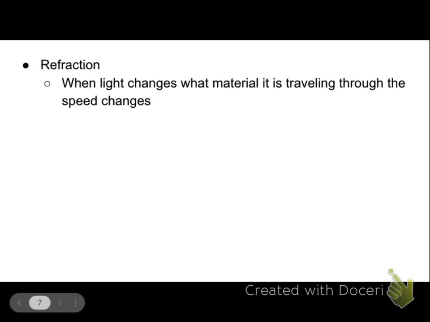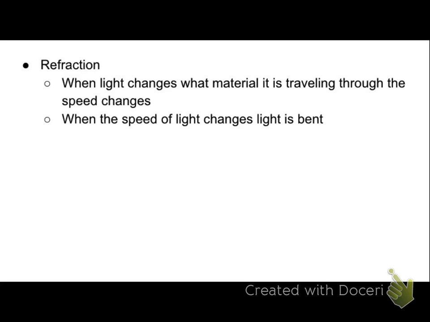The last thing that can happen when light hits an object is that it can be refracted. This happens in translucent and transparent objects because some light has to pass through the object. When light changes what material it's traveling through, we already addressed the fact that it will change speed, and when it changes speed, that beam of light bends. So refraction is said to be the bending of light.